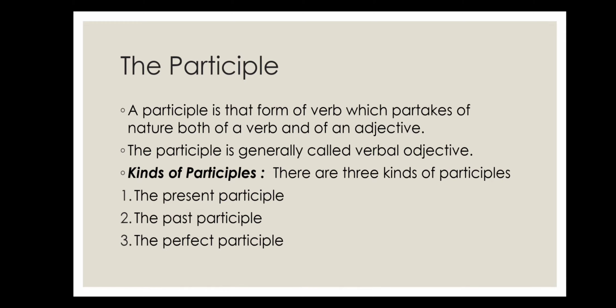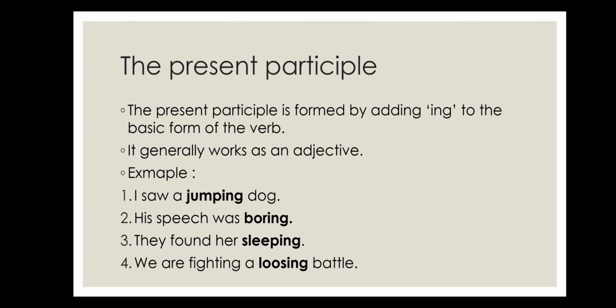Now there are three kinds of participles: the present participle, the past participle, and the perfect participle. The present participle is formed by adding ing to the basic form of the verb. It generally works as an adjective.